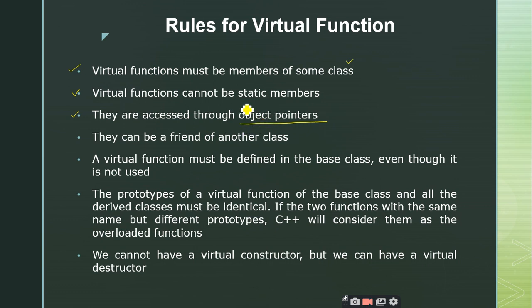You will be creating pointers for the base class, and by making use of those pointers, you are going to invoke the base class functions or the derived class functions. So the pointers concept is important to implement virtual functions. The virtual functions can also be the friend of another class. We know the concept of friend functions, right?